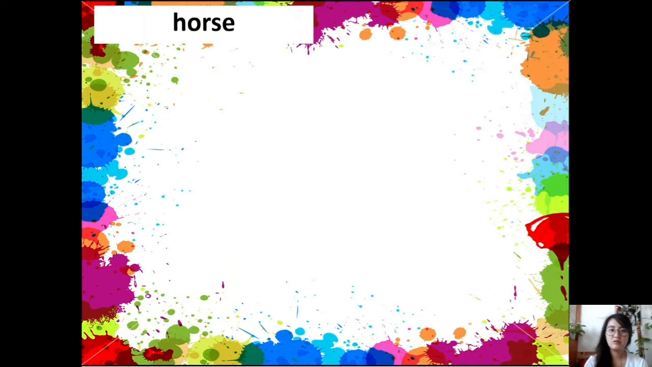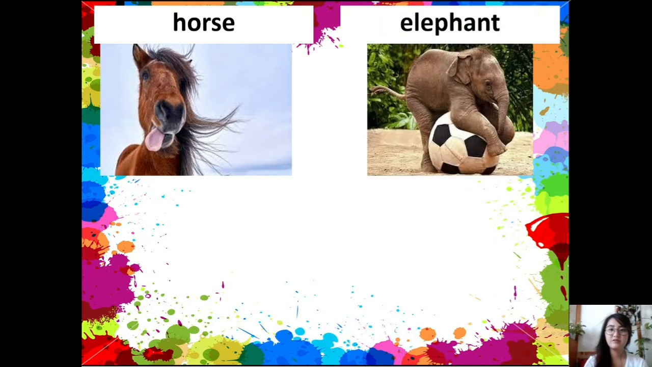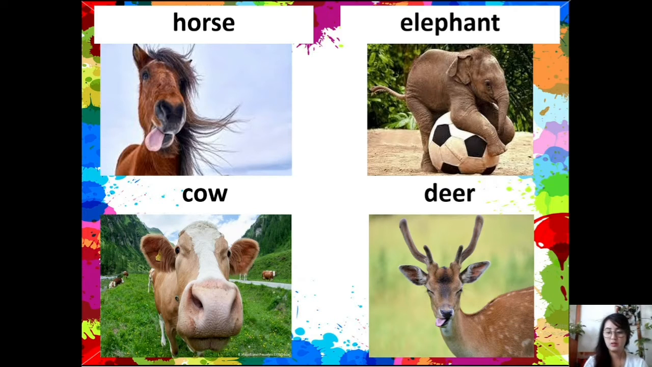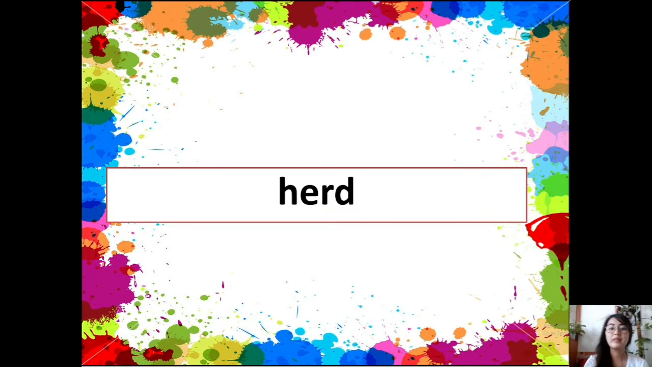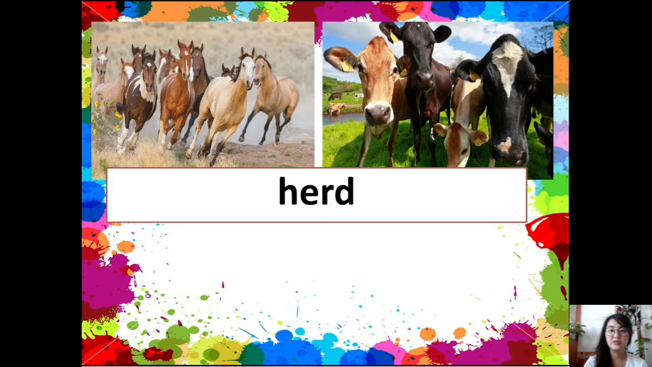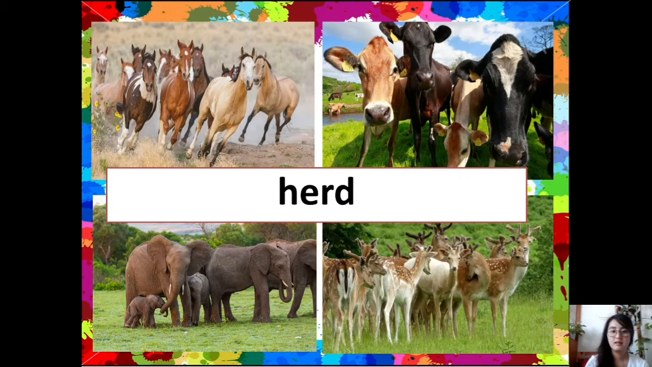Next, for horse, elephant, cow, and deer. What do we call the collective noun for these animals? We call them herd. Herd of horses. Herd of cows. Herd of elephants. Herd of deer.